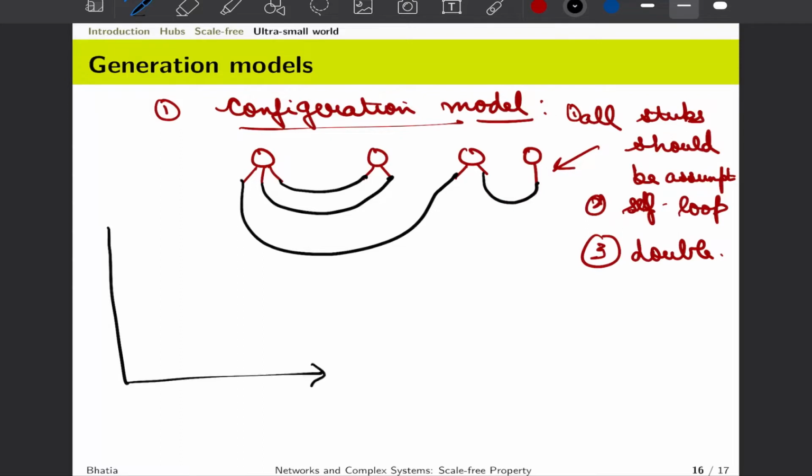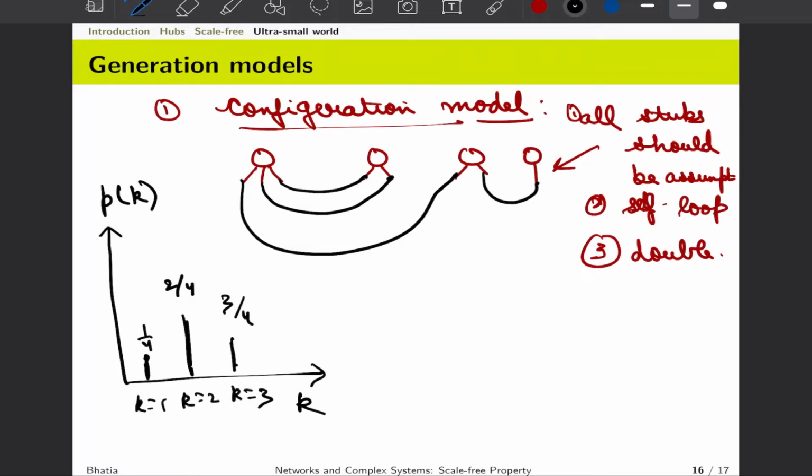Now if you look at the degree distribution, on the x-axis we have k, on the y-axis we have pk. Out of 4 nodes, one node has a degree of 1, so the probability of finding a node with k equal to 1 is 1 by 4. There are 2 nodes which have a degree of 2, so we can say that this is 2 by 4. And again one node which has a degree of 3, so this would be 3 by 4. So this is k equal to 2, k equal to 3, and so on.